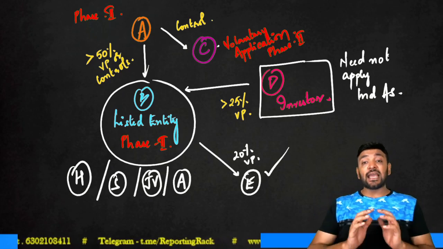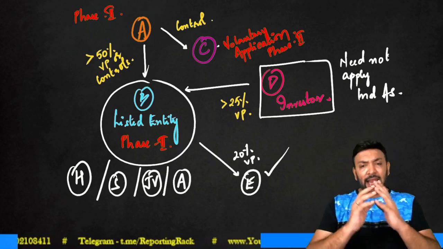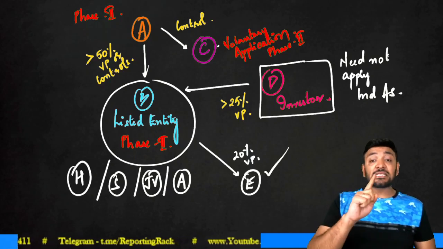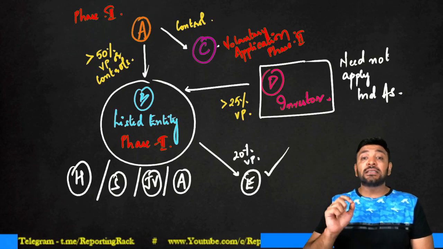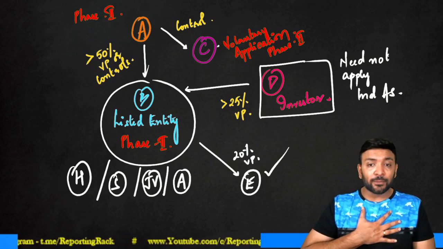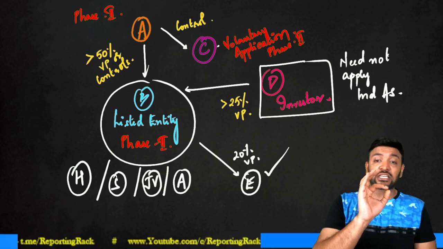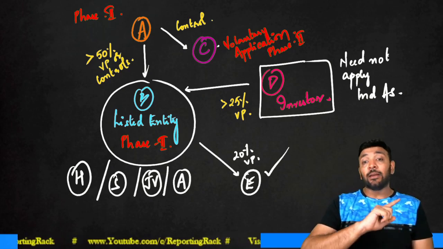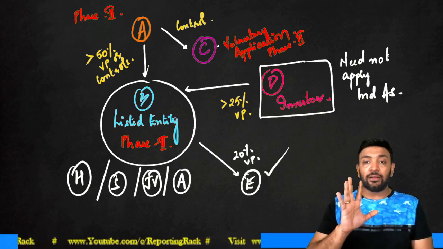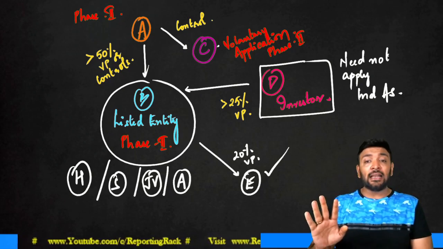Clear? So what did I say? A, B anyways as per phase 2. A, since being the holding company, should compulsorily comply with IND AS. C, voluntarily can adopt only to facilitate consolidation with enterprise A. But D is not an associate of B. B itself is an associate of D. Therefore, D need not apply IND AS.